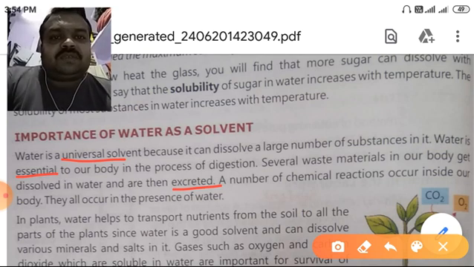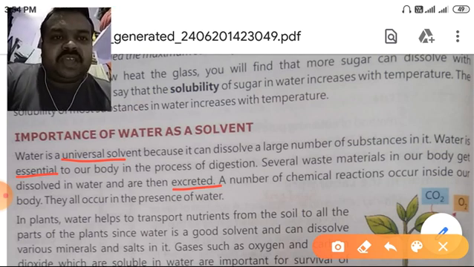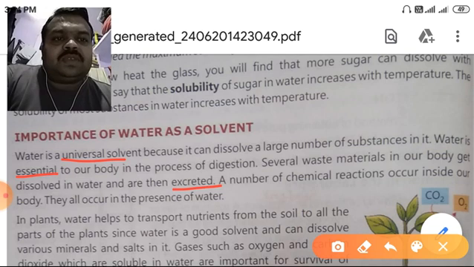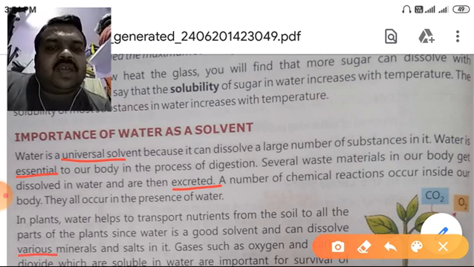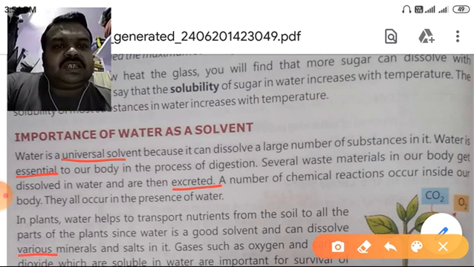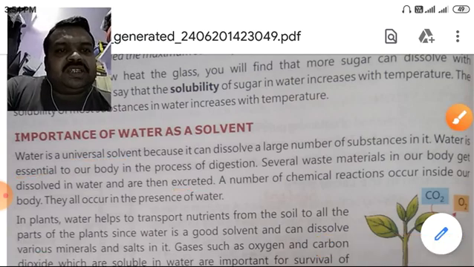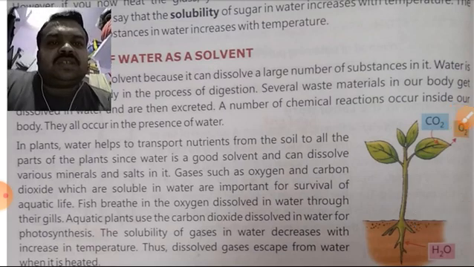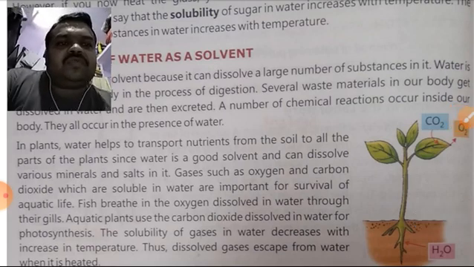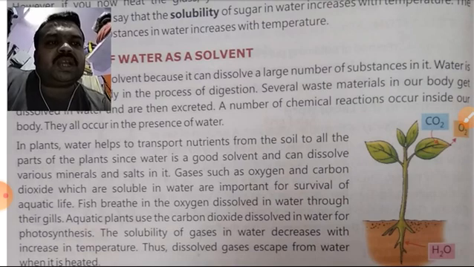In plants, water helps to transport nutrients from the soil to all the parts of the plants. Since water is good solvent and can dissolve various, underline this word various, minerals and salt in it, gases such as oxygen and carbon dioxide, which are soluble in water, are important for survival of aquatic life.